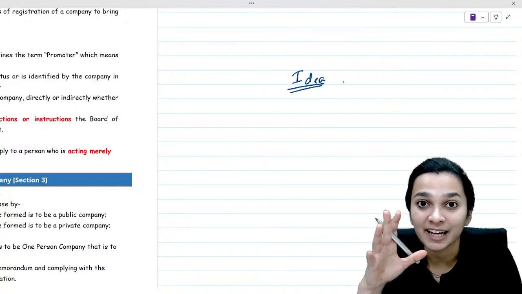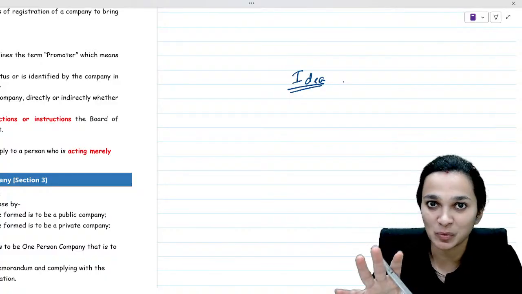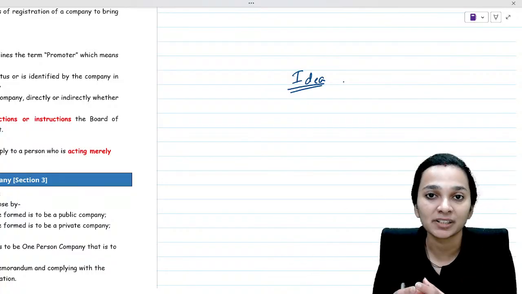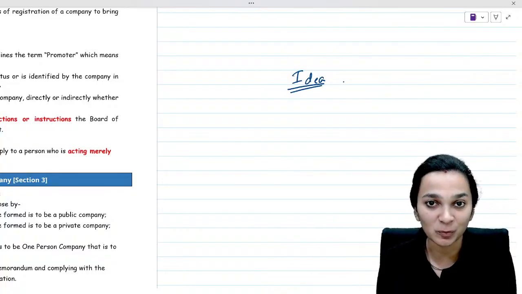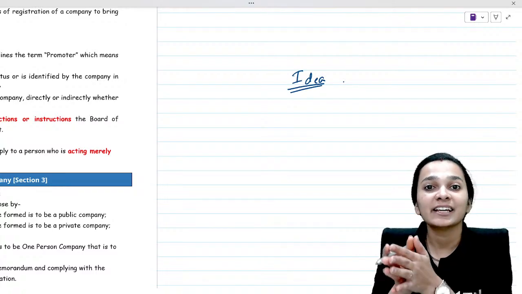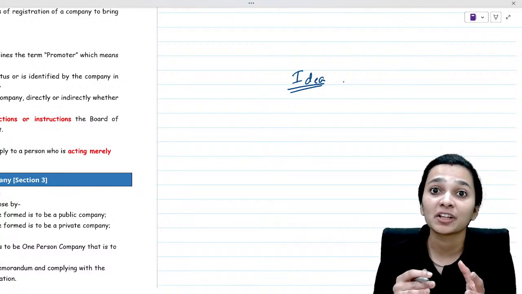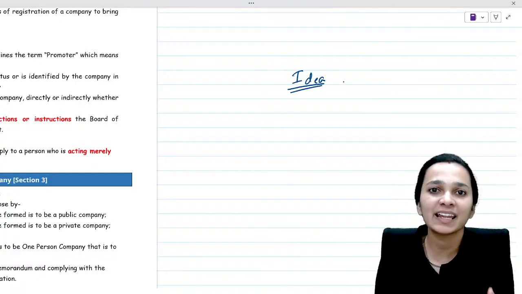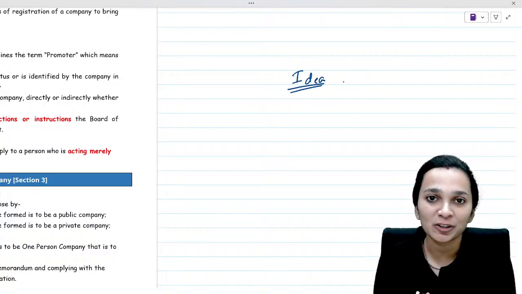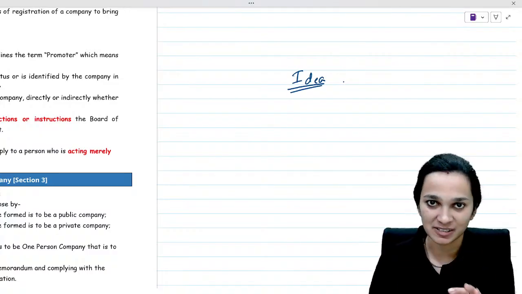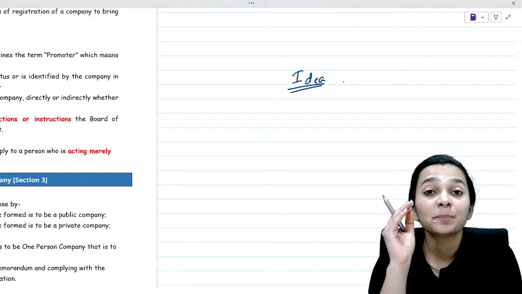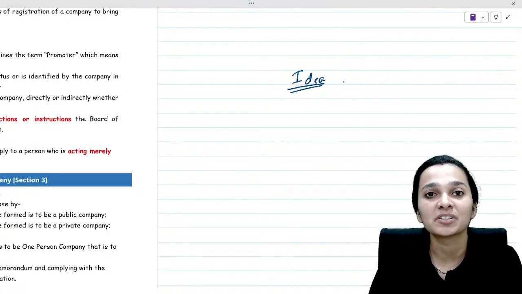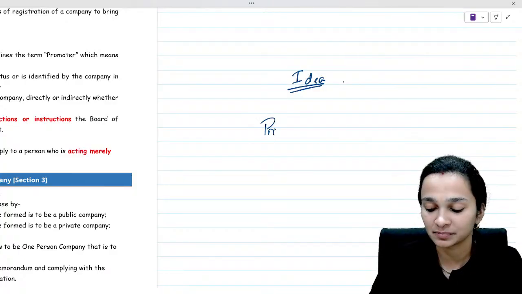After you have this idea of which type of business you want to start, post that what will you do? You will bring in capital, you will bring in other people along with you, and then take a procedure. You'll decide whether you want to start a sole proprietorship, a partnership, a company, or an LLP. After doing all of that, then begins your business. Correct? So, the person who gets this idea of forming a company, we call that person a promoter.